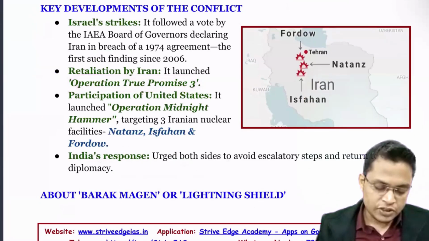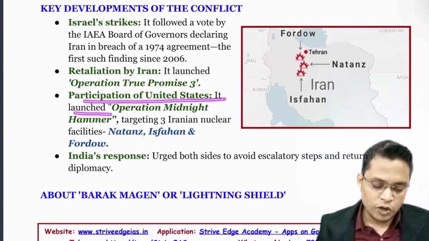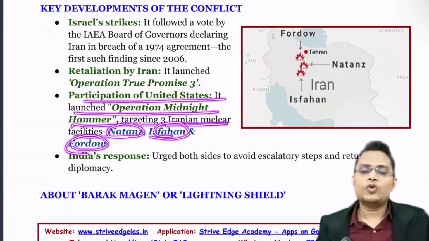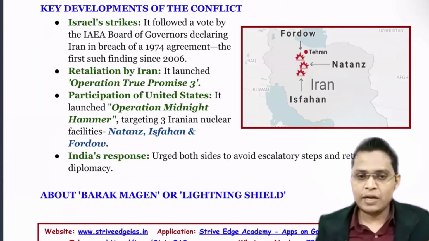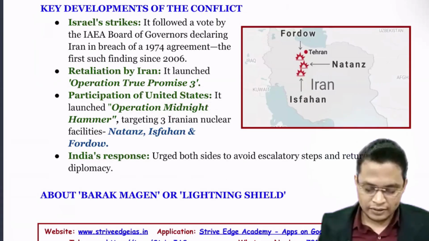Next, with the participation of the United States, Operation Midnight Hammer was launched, targeting three Iranian nuclear sites: Natanz, Isfahan and Fordow. So here it is three operations launched by three countries. They can ask about it in match the following. They can ask which of the following are perfectly matched: only one, only two, only three, like that.